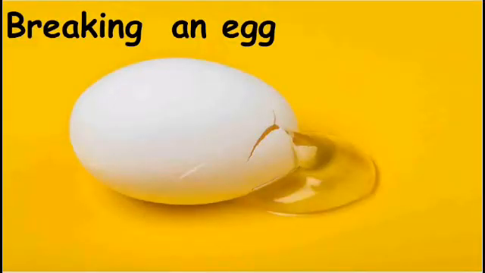Next, breaking an egg. Children, breaking an egg is a physical change. How? Because we still have the egg yolk and its white in broken bits, which can again be arranged, and as the chemical composition of the egg does not change, it is a physical change.